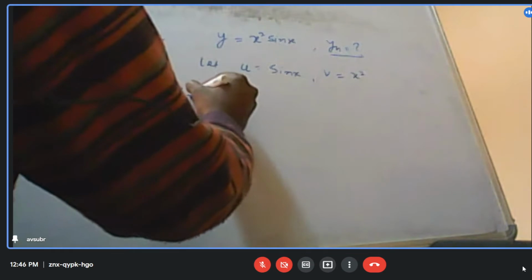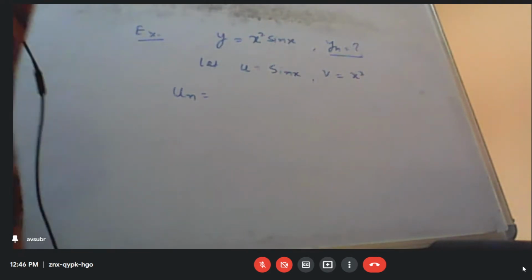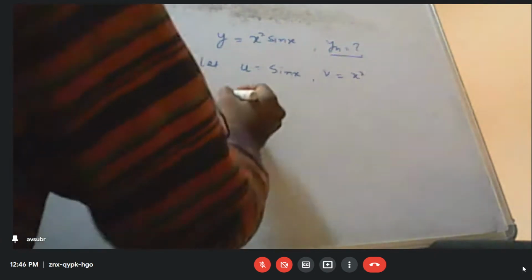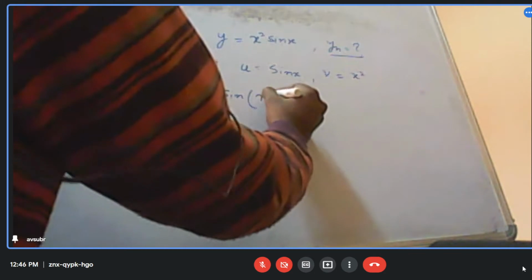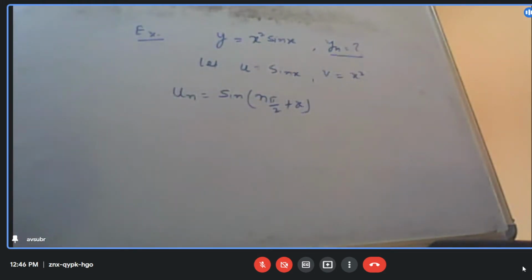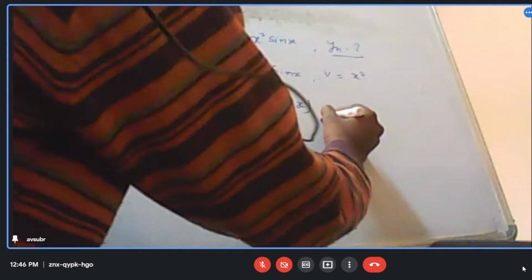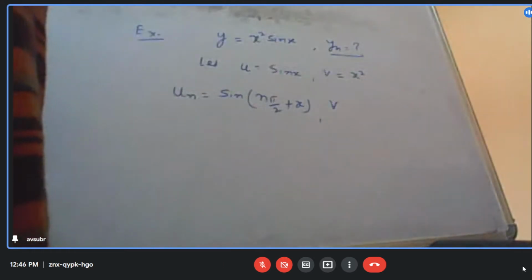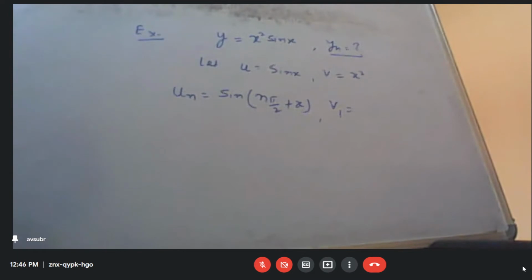Then we know the nth derivative of u will be sin of x plus n pi by 2. We have already seen this before. And what is v1? 2x.